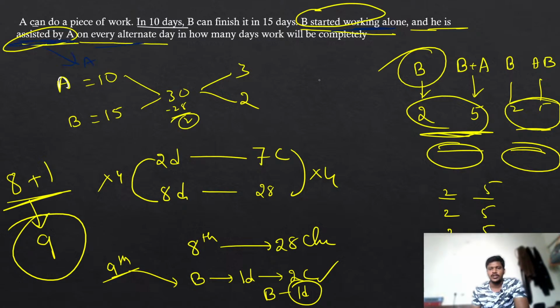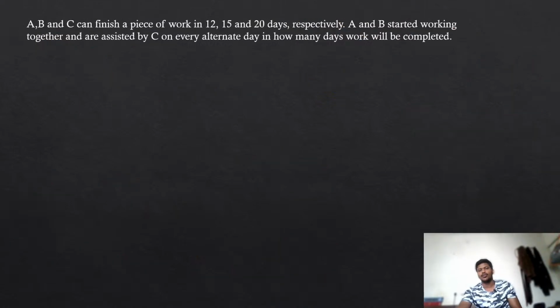Let us take the first day I am doing the work, the second day you are helping me. What does that mean? I am also going to be there and you are also going to be there. Assisted by means somebody is going to add with you, but you are also going to work there. But if assisted is not there, it means they are going to work separately. That's the meaning. Is it clear, Mahi? Guys, if it is clear, one last time you can ask, otherwise I will move on to the next one. Give it a try for this one.